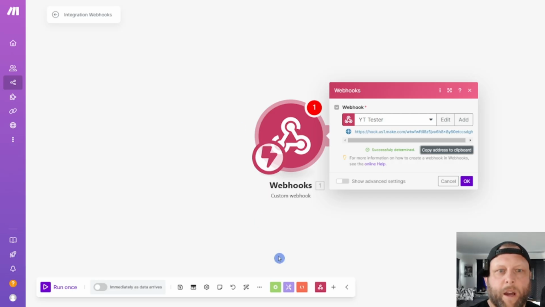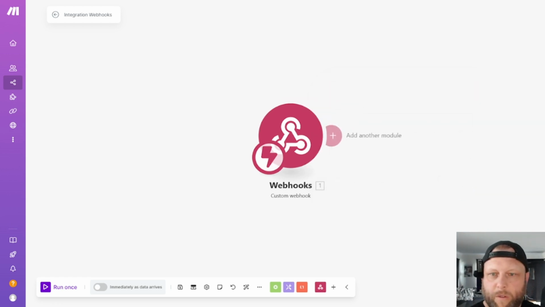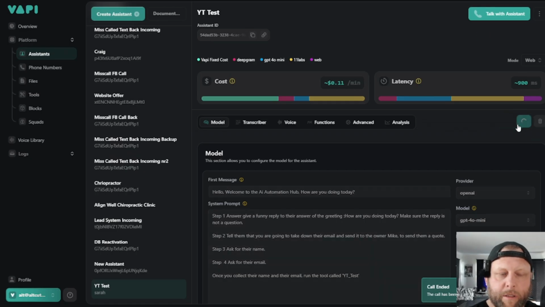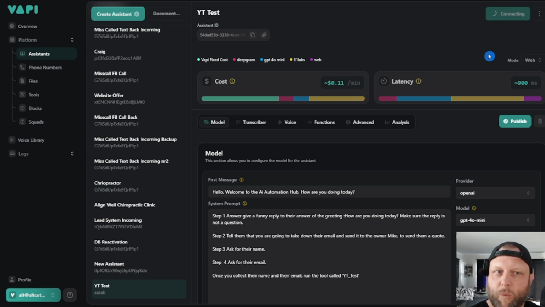Alright, here we go. Data structure determined successfully. So you need to do kind of like two tests, and I'll show you why. It has successfully run the tool, and it's sent a little data structure to Make. So awesome work in here. I'm going to hit OK. And now we're just going to run it once, and I'll show you why and what it's going to show up. So let's do that all again. Waiting for it, but push publish.